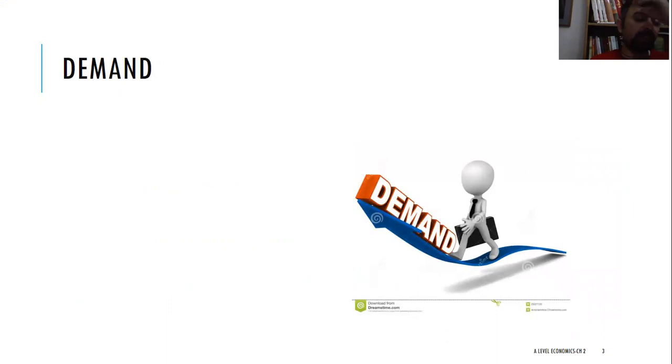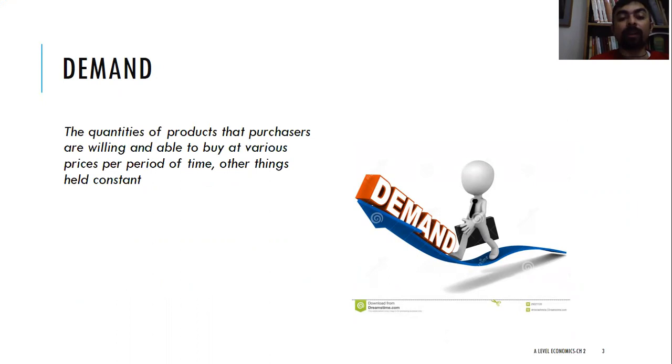Now, demand, very important concept in economics. What is demand? It is the quantities of products that purchasers are willing and able to buy at various prices per period of time, keeping other things constant. So it's a relationship between price and quantity, and price is the independent variable and quantity is the dependent variable. So we basically measure what will happen to the quantity demanded if price falls, and obviously it increases whenever the price per unit of a good declines, its quantity increases. No question asked. These are important concepts.